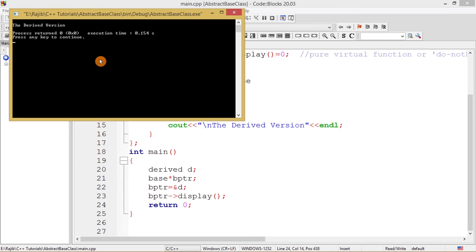So this is the concept of the pure virtual function with abstract base class.